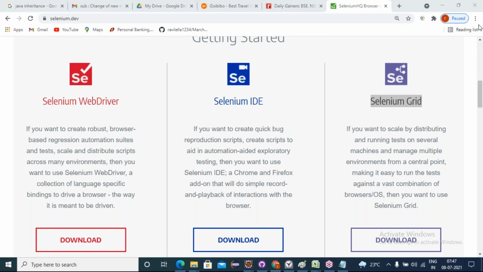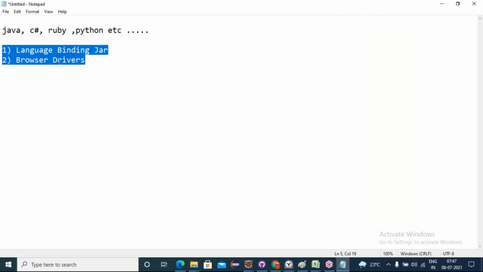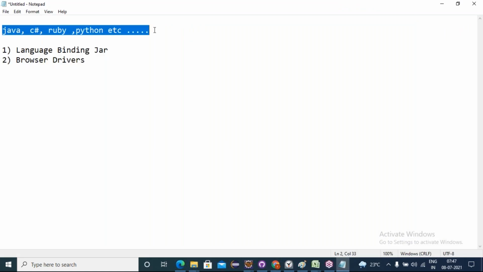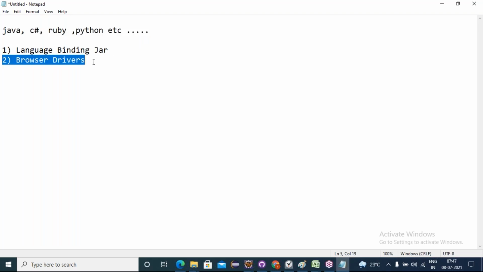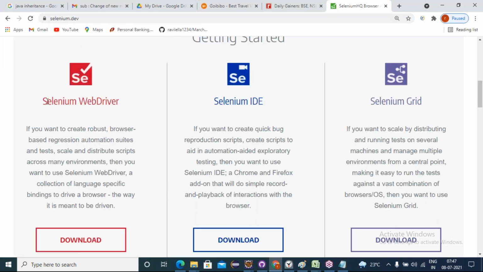Is everyone clear? Understood? Okay. WebDriver with Grid. To develop your Selenium automation scripts, Selenium supports various language bindings. These are the language bindings Selenium supports. Based on any of the language bindings, download the jar file and download the browser drivers, then we can automate it. Okay, let's come to developing with Selenium WebDriver. Yes, we have to download the language binding jar files.